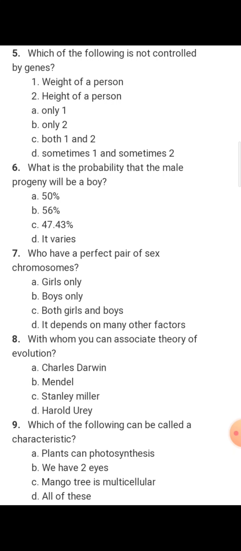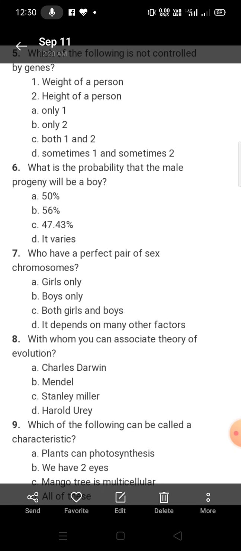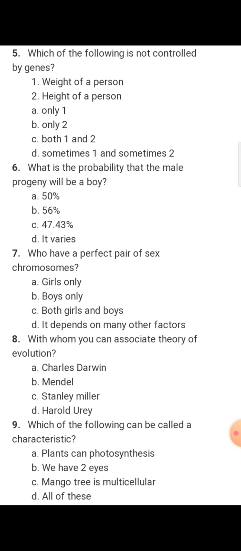Next question, with whom you can associate the theory of evolution? Of course, there is no second option. It will be Charles Darwin, the Darwin's theory of evolution. Next question, which of the following can be called a characteristic? Plants can photosynthesize, we have two eyes, mango tree is multicellular. Of course, these three you see the options which have been given here, these are exhibited by either plant or either animal. So this is an ideal characteristic of any organism. So the correct answer will be number D, all of these.